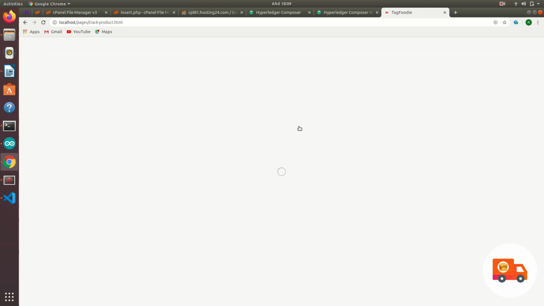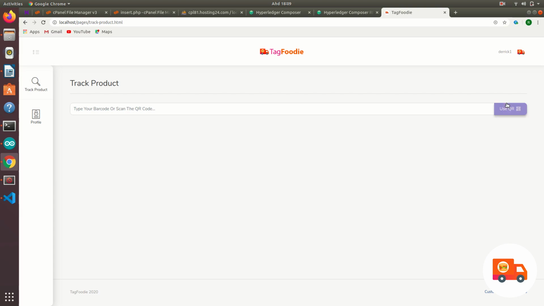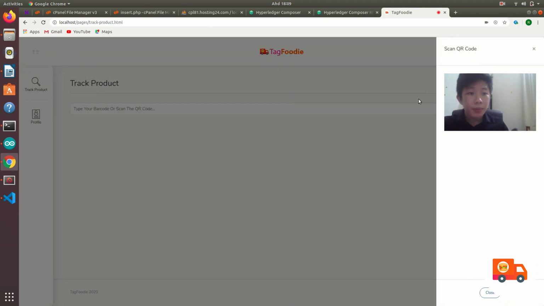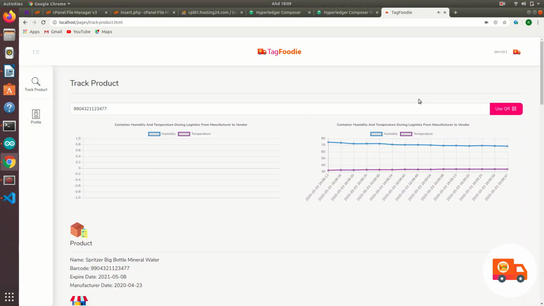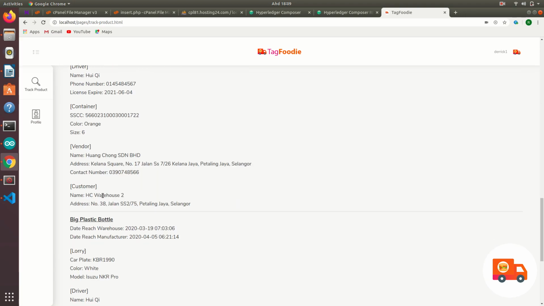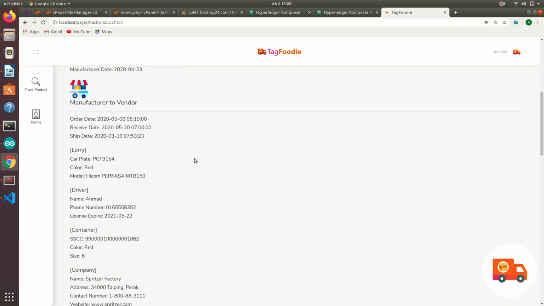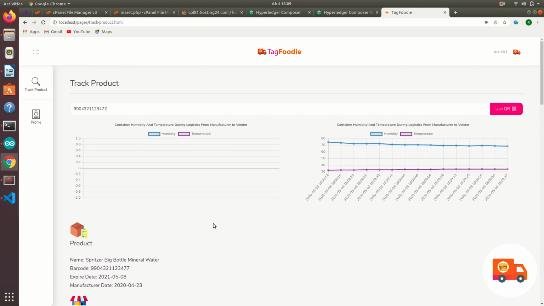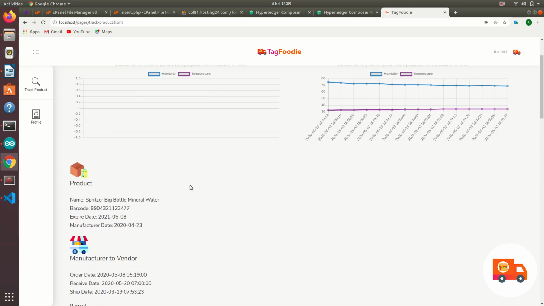So right now we'll be trying the QR code scanner. Okay, open it up, then use your product QR code. Then you just scan it, and it will open up all the information. You have the charts and everything, automatically input for you. You don't need to manually input or check the barcode and everything. You just scan, then everything will be inserted.